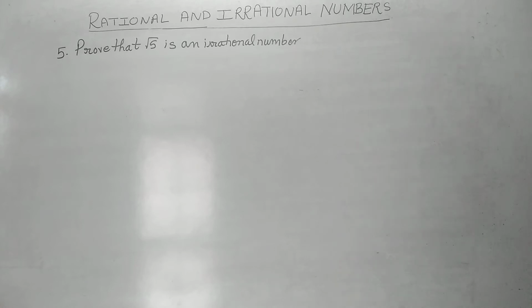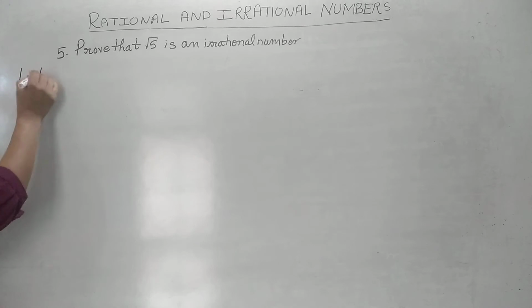So the proof of this question is a little bit different from what you have done before. This is the way we prove the theorems. First of all, we assume something, then we prove it wrong, and hence we derive the result. The method that we will apply here to prove √5 is an irrational number, the same method we apply for other types of numbers like √2, √3, √7, √13, √17. So the same method will be applied. Let us see how we can prove it.